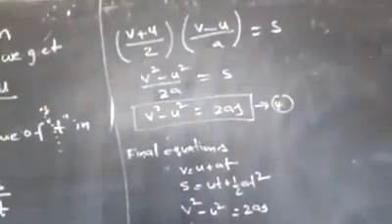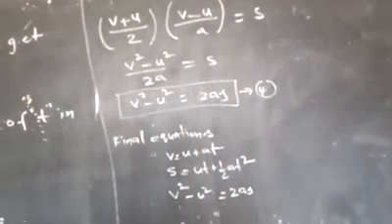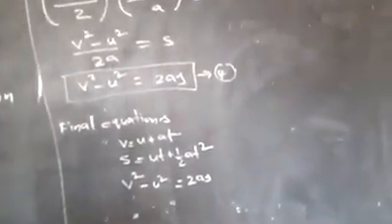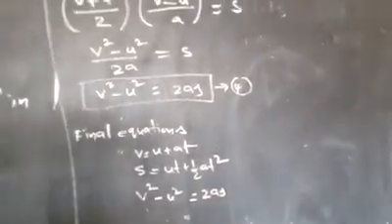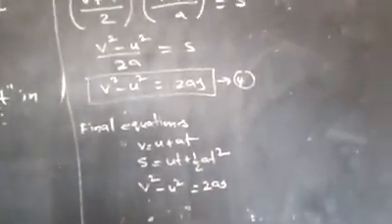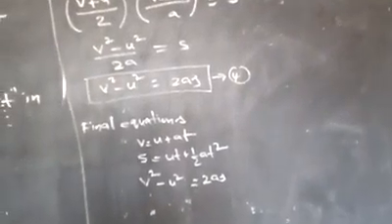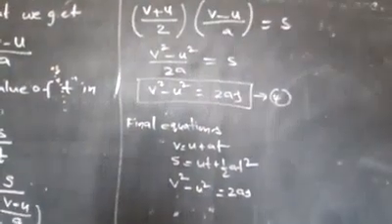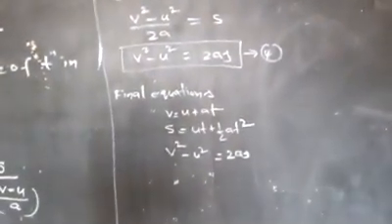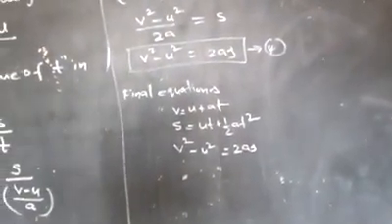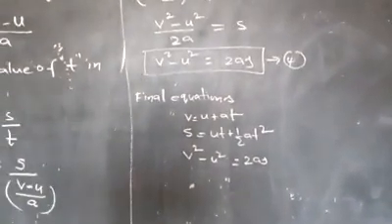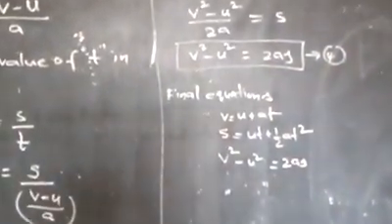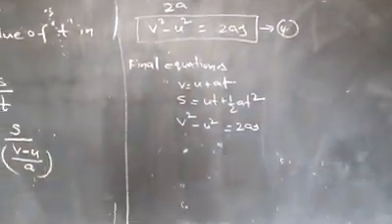So we get v square minus u square by 2a is equal to s. Finally, when you shift the 2a to the s side, we get v square minus u square is equal to 2as.